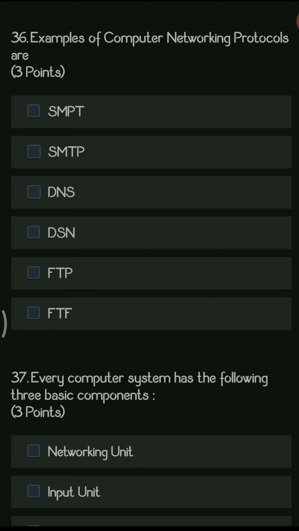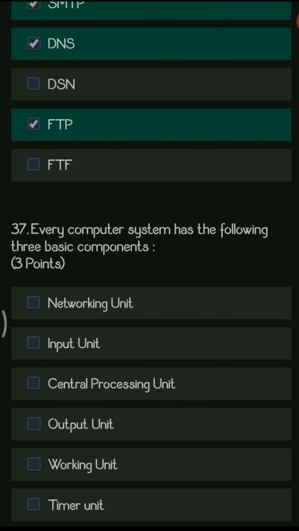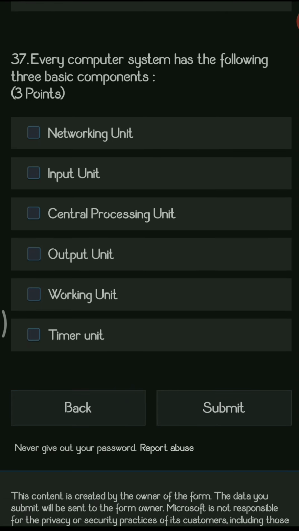Next question, examples of computer networking protocols are dash. So out of all these protocols, SMTP, DNS and FTP, that is File Transfer Protocol, are the protocols. Next question, every computer system has the following 3 basic components. So there are 3 important and basic components of a computer, that is input unit, output unit and central processing unit. So this is how the computer is divided into 3 units.